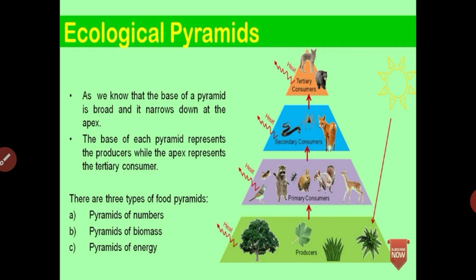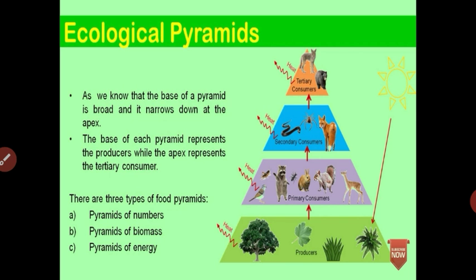See students, the largest mass is consumed at the first level. For example, grass is a producer, and the deer eats a large amount of grass, which does not lead to the same mass of flesh in the deer. Next, the total mass of deer flesh eaten by the tiger in its lifetime must have been several times its own body. Got it? What is meant by pyramid of mass?